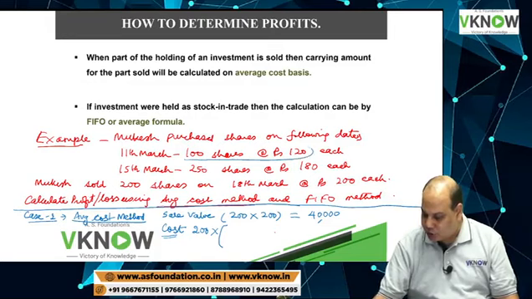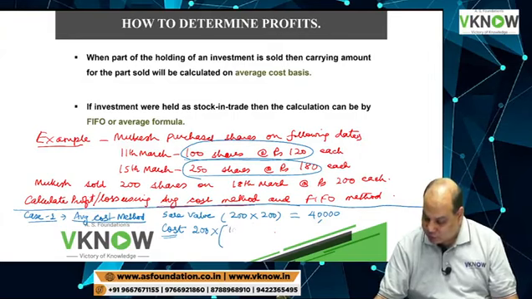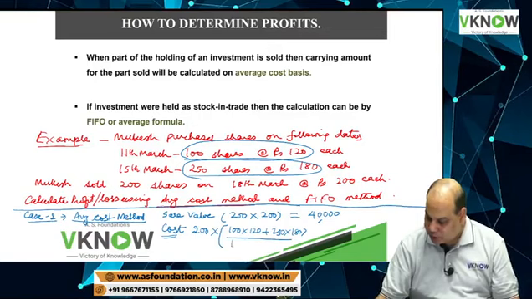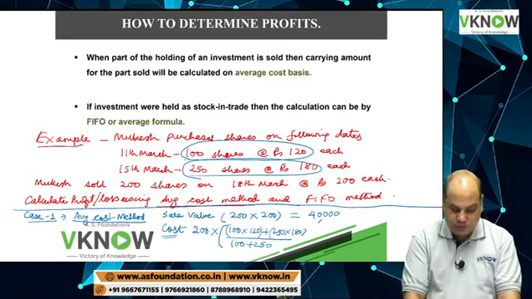My cost for 200 shares will be 200 into average cost. Average cost will be total of these two shares purchased divided by quantity. So my average cost will be 100 into 120 plus 250 into 180 divided by quantity 100 plus 250. Please try.